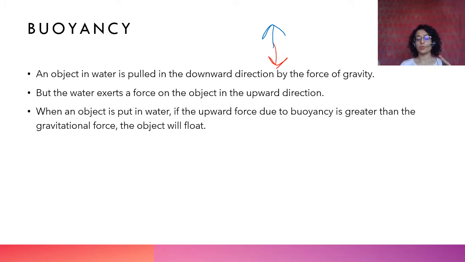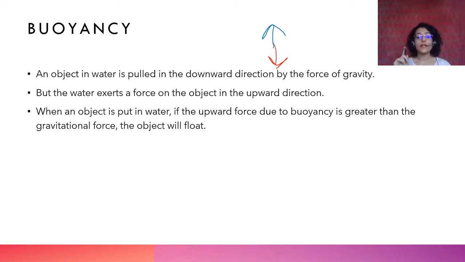then what happens? The forces balance, and then there is no net increase in speed. There is no net force acting on an object. When there is no net force acting on the object, it is because the forces balance each other. In this case also, if the force of gravity is equal to the force of buoyancy, then the object will immerse to a certain level.